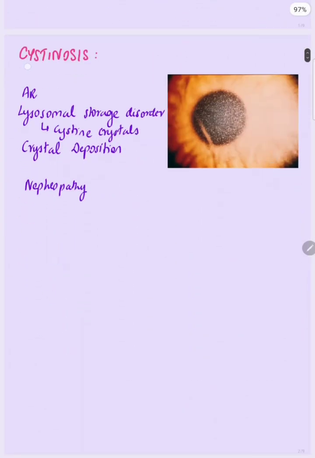Coming to the first one, cystinosis. The inheritance is autosomal recessive. It is a lysosomal storage disorder resulting in deposition of cystine crystals. So, in the cornea there will be crystal deposition. The systemic effect is usually nephropathy.